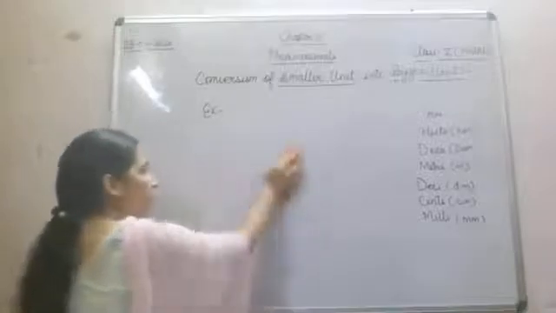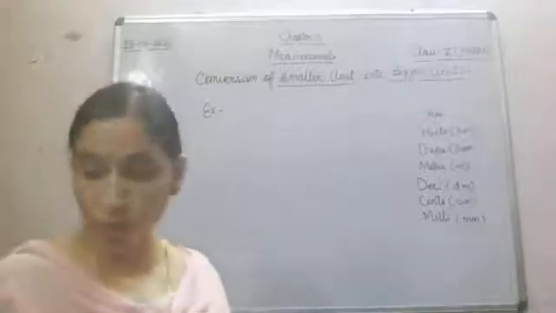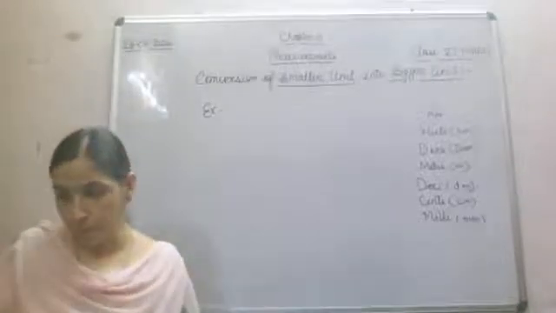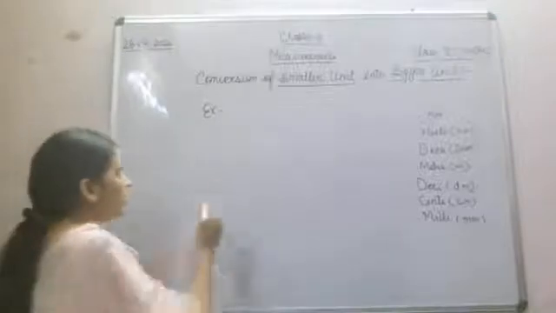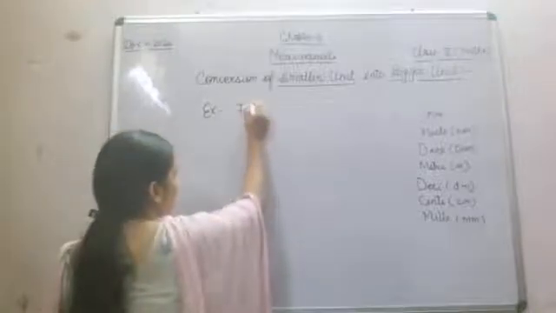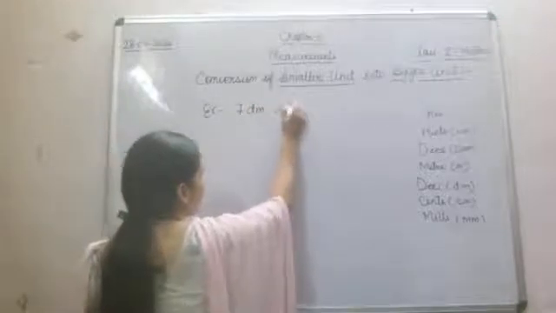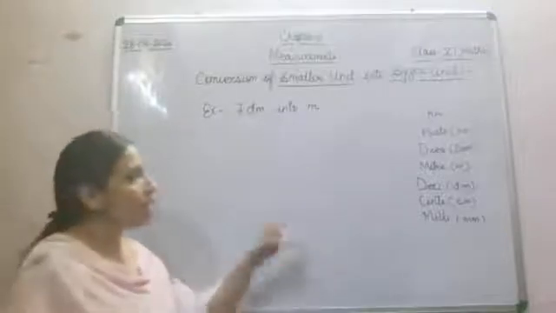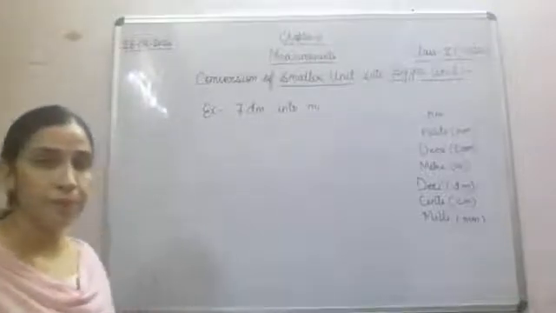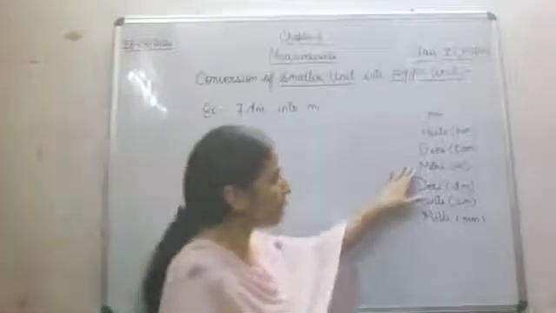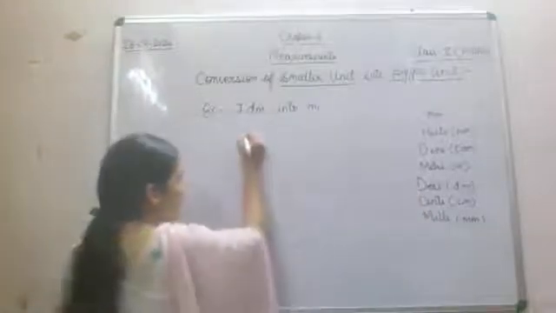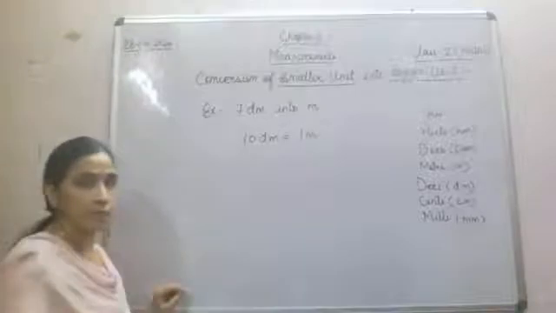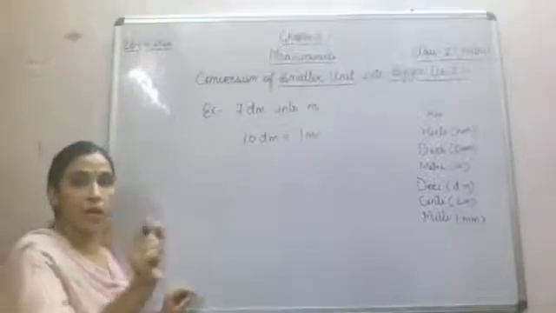Many examples we will take, and after understanding the concept properly, we will see questions from the exercise. Now next is what? Convert 7 decimeter into meter. Now how many decimeter are there in 1 meter? You can see here deci and then meter. It means 10 decimeter are there in 1 meter. Isn't it? Yes, 10 decimeter are there in 1 meter.